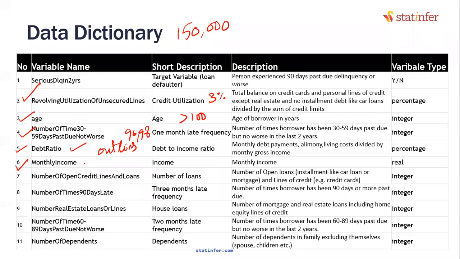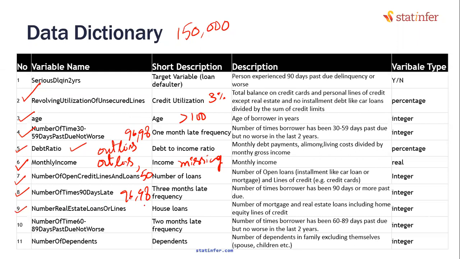Monthly income has two issues. It has outliers and missing values, right? And then number of open credit lines and loans, which is simply number of loans. Does it have issues? Yes, it has higher values. This one also has issues. This again has 96, 98. Somebody has 50 loans or something. That was the issue there.